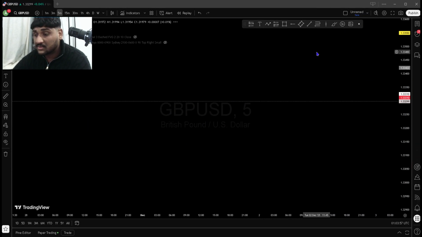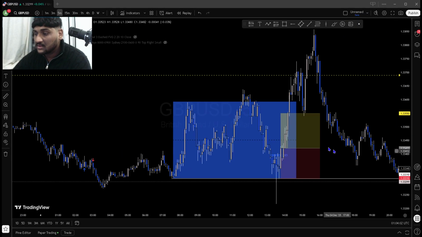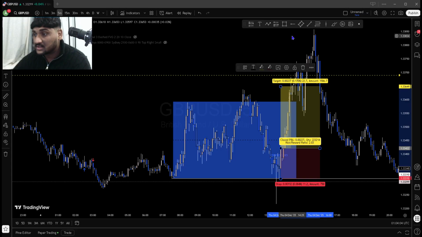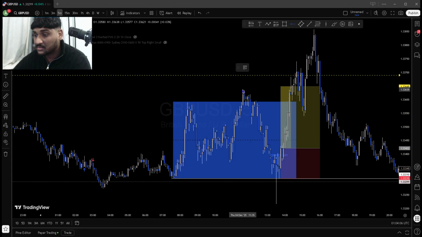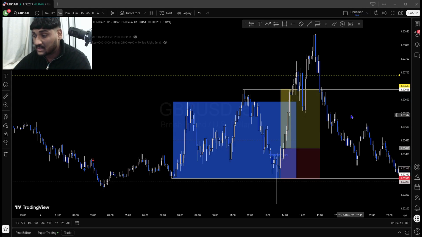Let's go back in time to see if there's any liquidity. I'll check it after, okay? What do we see here? We see here there's liquidity here, okay? Almost double top liquidity, okay? So we mark it. That's a 2RR right there, guys.